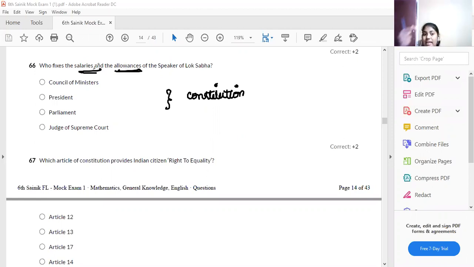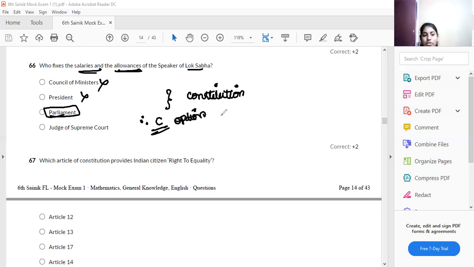Who fixes the salary for Lok Sabha members? Council of Ministers? No. President? No. It is Parliament. Parliament fixes the salary of Lok Sabha members. Therefore, option C is your answer.